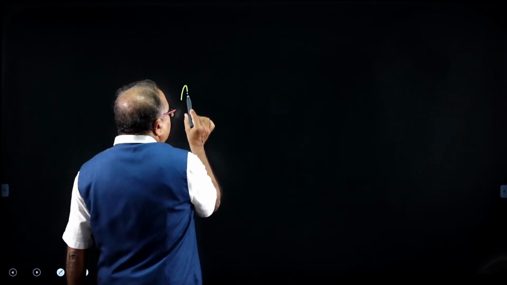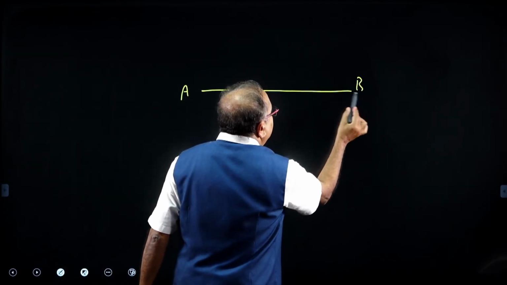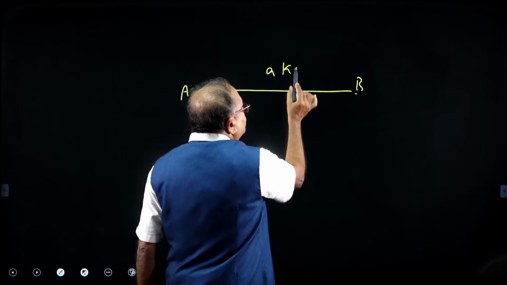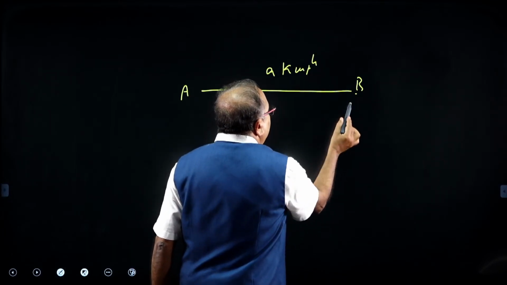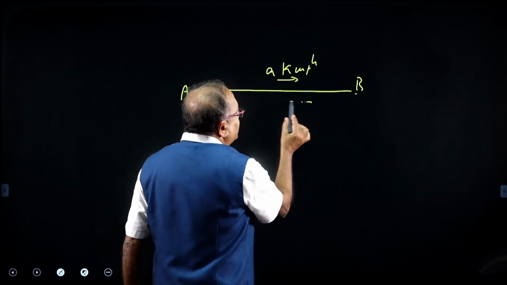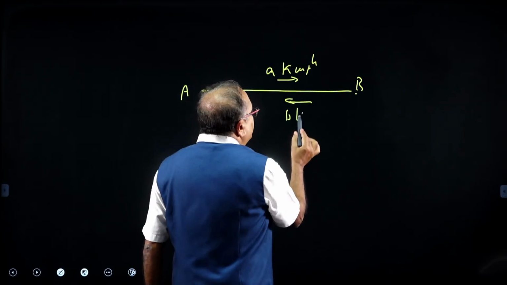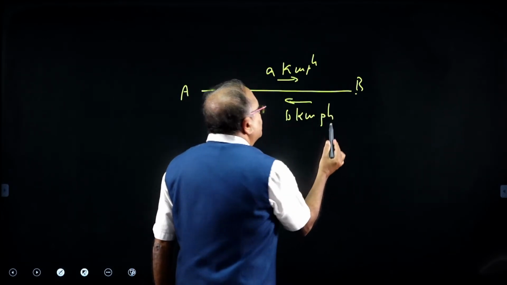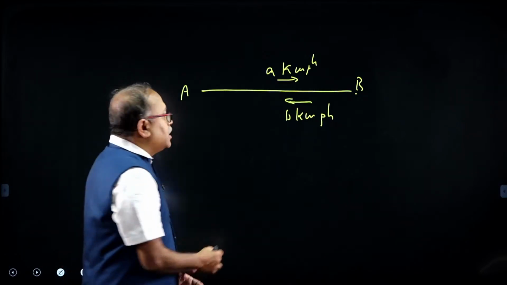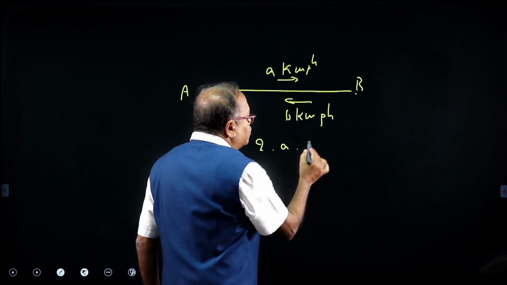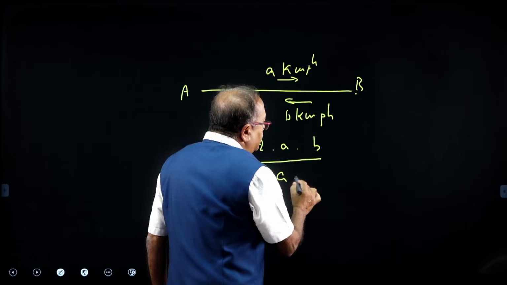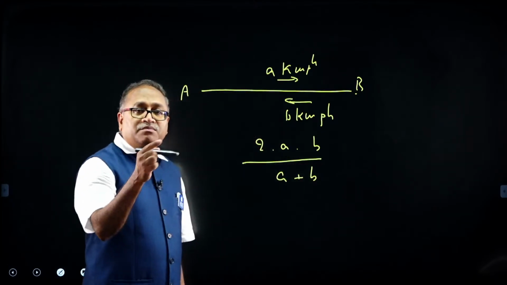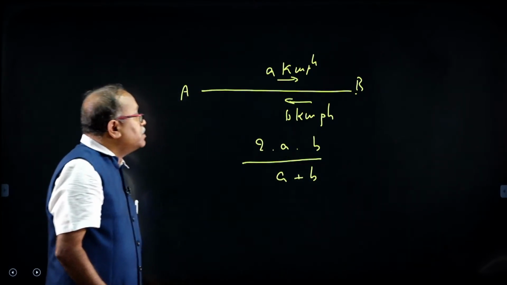Suppose a person moves from A to B with a kilometer per hour and comes back with a speed of b kilometer per hour. How do we find out the average speed? The average speed is 2 into a into b by a plus b. The same concept I will apply over here.